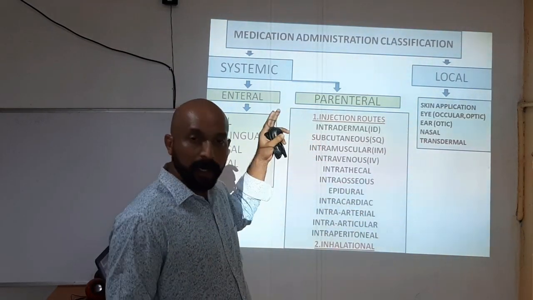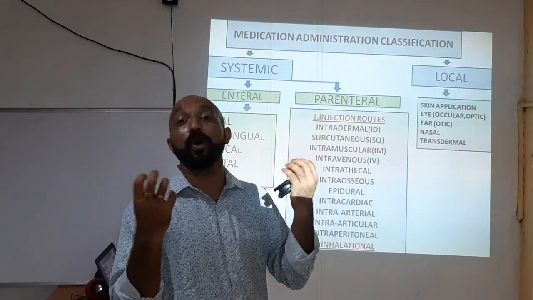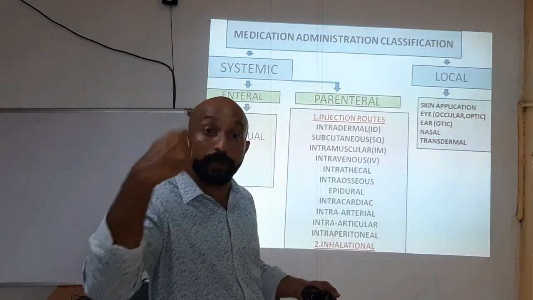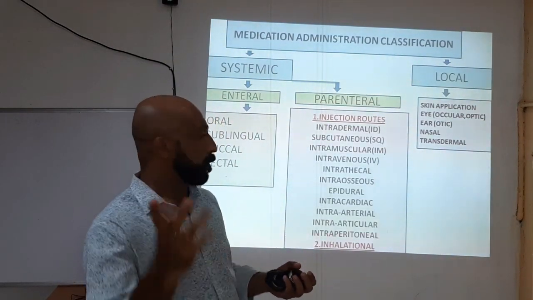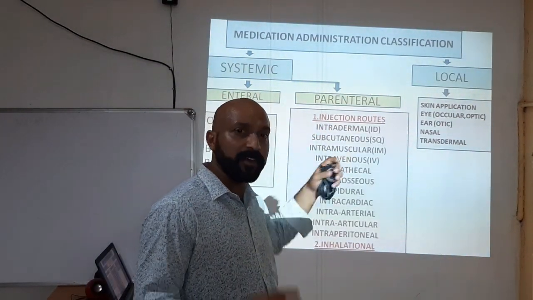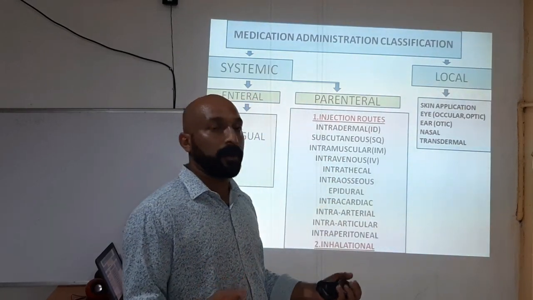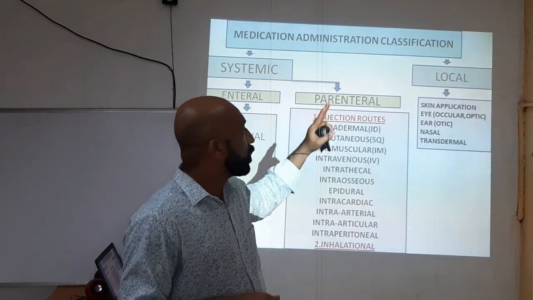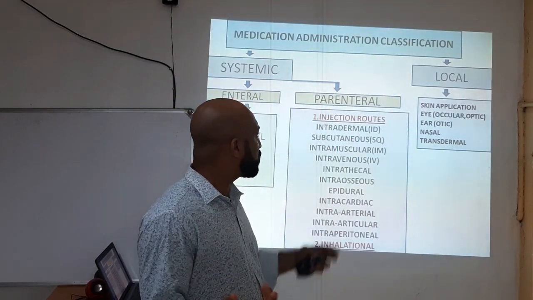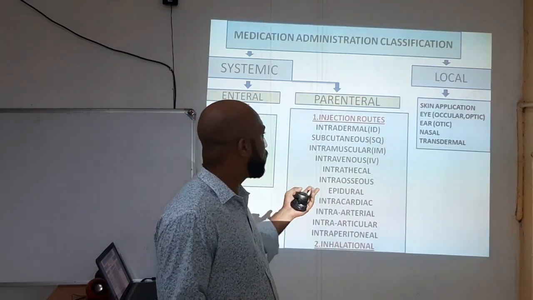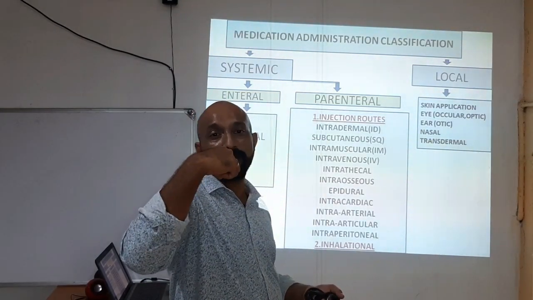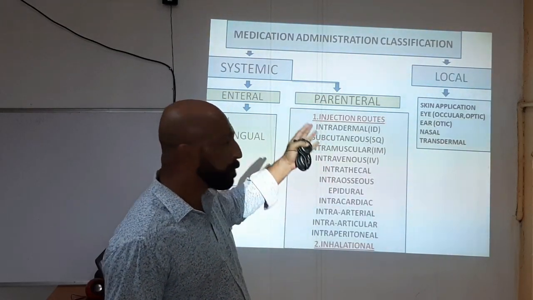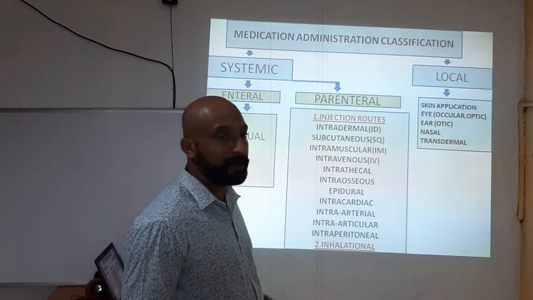Then we can apply on the eye or ocular, and the ear or otic. Eye application is in the form of ointment or eye drops. You have heard about eye drops. Next one is ear or otic; we can put drops in the ear. That is another form of application. Next one is nasal and transdermal. Nasal means you are putting drops in the nose. So nasal and transdermal. These are the main types of local routes of drug administration.